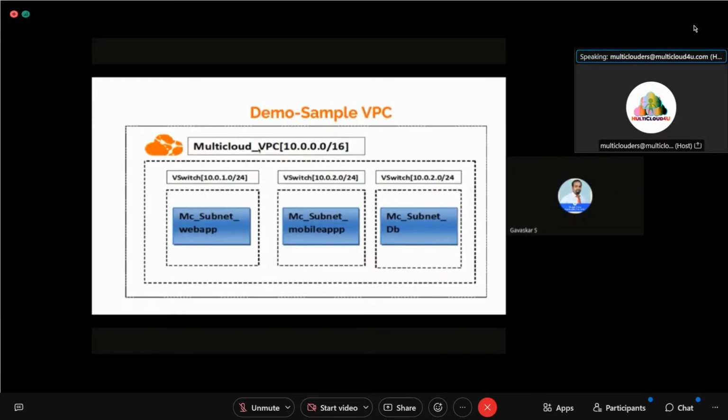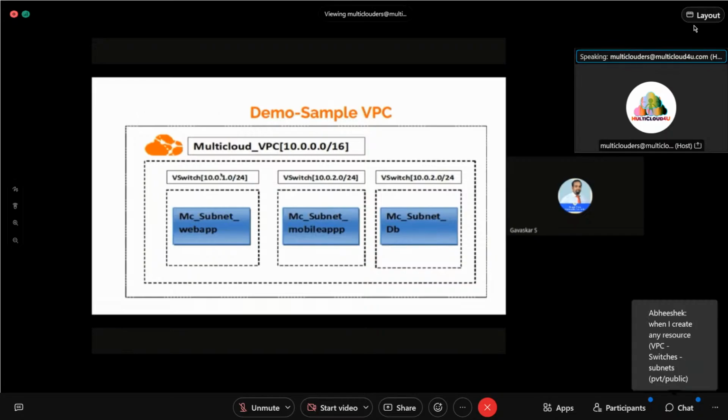See, multi-cloud underscore VPC is the VPC name, virtual private cloud. A virtual private cloud is nothing but creating a LAN infrastructure in a private workspace of any cloud service provider. So in the cloud service provider's infrastructure, you are going to create a network that we call a virtual private cloud. So this is the VPC name.